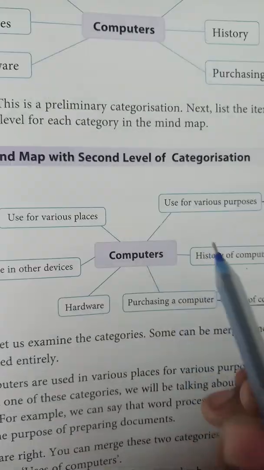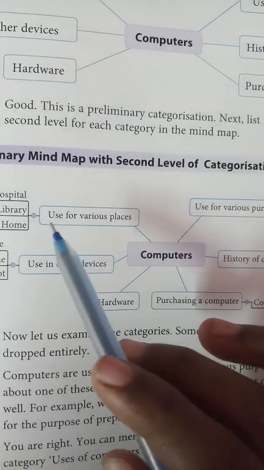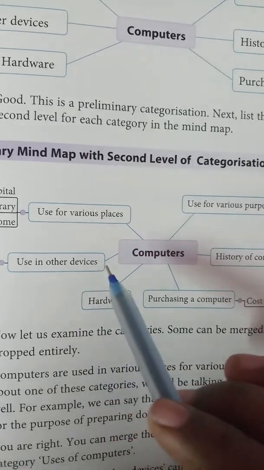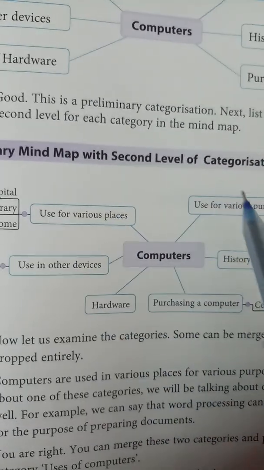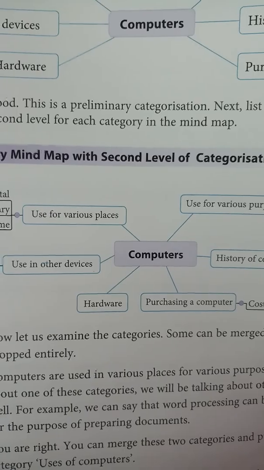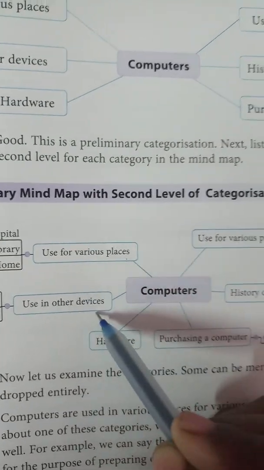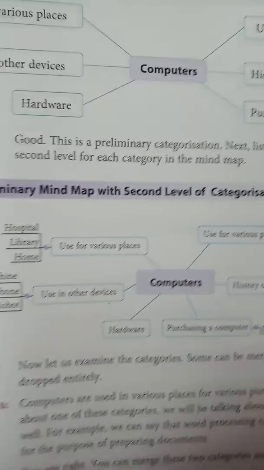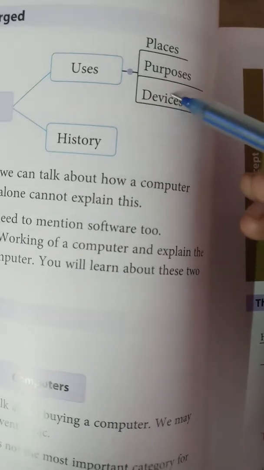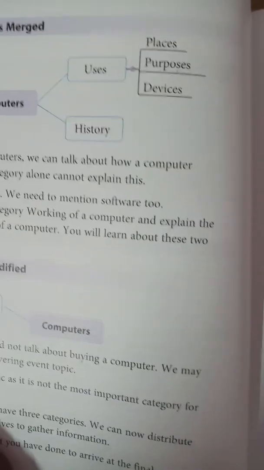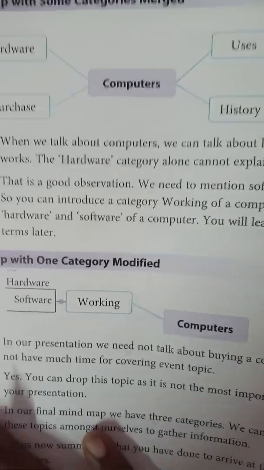Here on page number 29, you can see use for various purposes, use for various places, use in other devices. These three uses have merged into a single topic as uses. And the second level categorization is taken as places, devices, and then purposes. Okay, these three have been merged into a single topic.